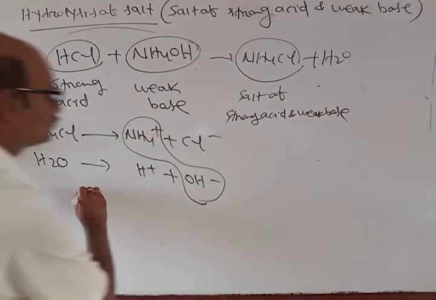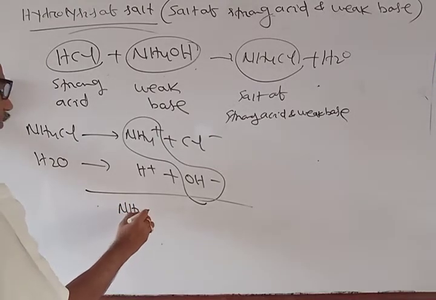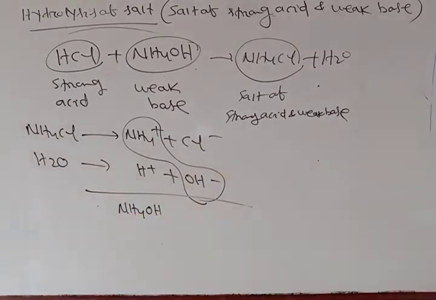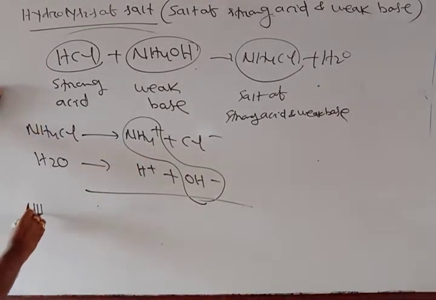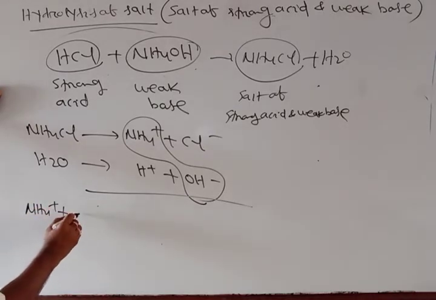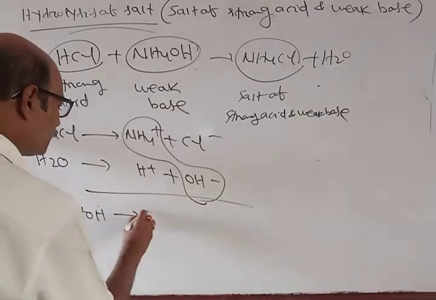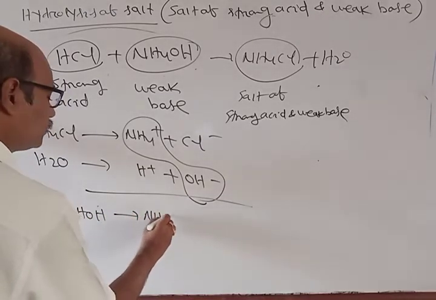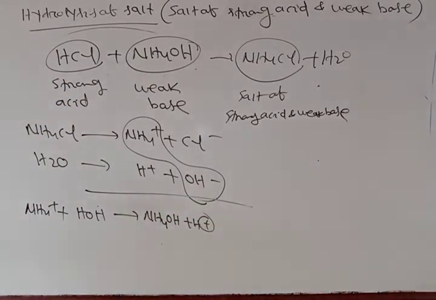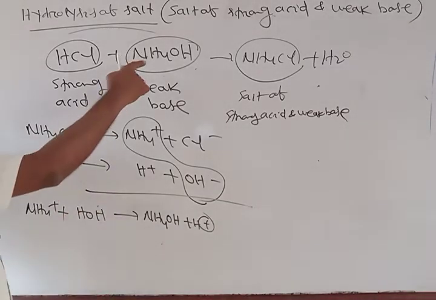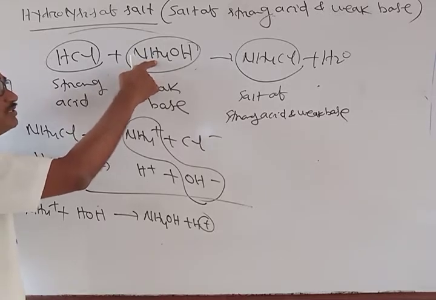So it gives NH4OH plus H plus. Because this ammonium hydroxide is a weaker one, its counterpart NH4 plus is a stronger one.